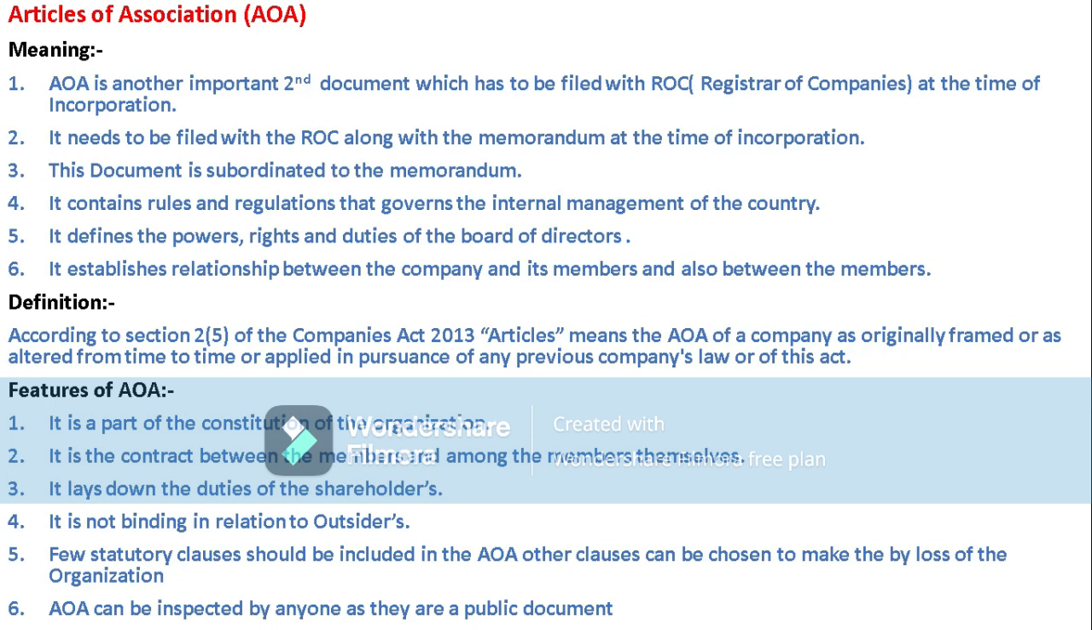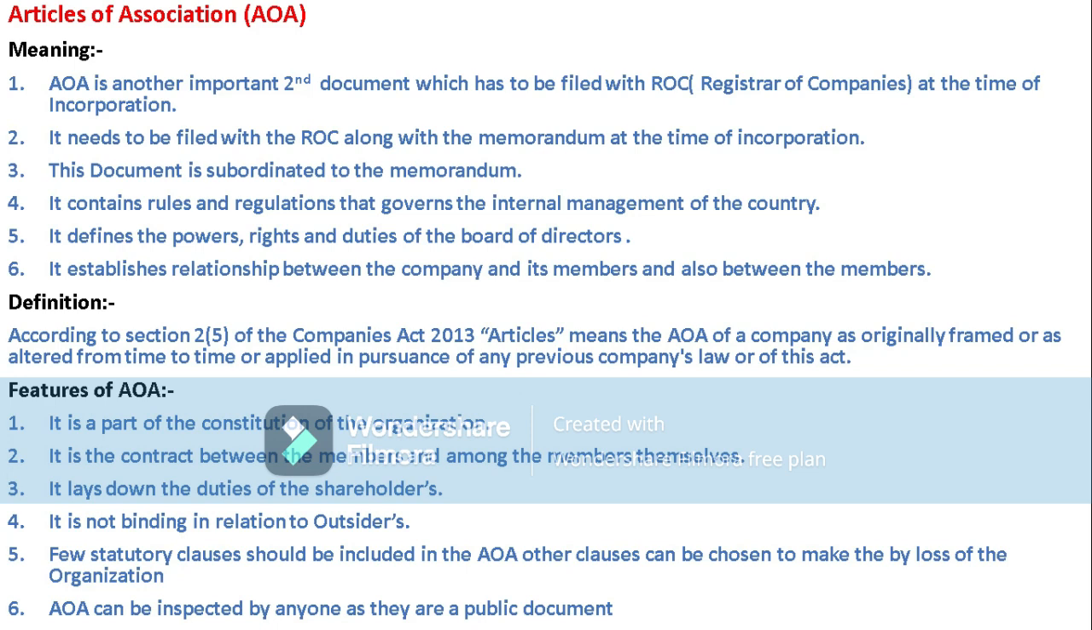As we know, in previous classes we have studied about the formation of the company. Under formation of a company, at the incorporation or registration of a company, the company should produce 3 documents, namely Memorandum of Association, Articles of Association, and the prospectus. In previous classes we have studied the Memorandum of Association, right? Now we are going to study the Articles of Association.